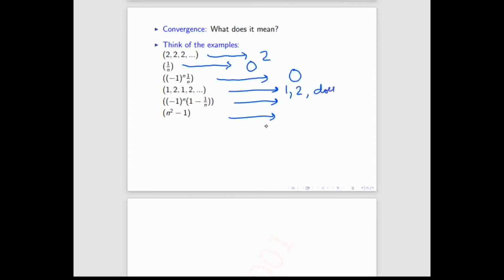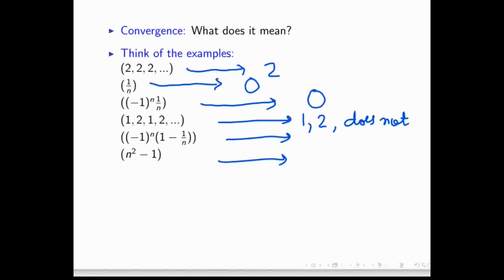And doesn't exist also. We will see later what is the correct answer. -1 or 1. So maybe 1 or 2. Considering 1.5. So what is the correct answer? I will tell later when I define the precise definition of convergence, that means the meaning of convergence. When I define it, then I will tell what the answer is. I'm just writing whatever you are telling. Whether it is correct or wrong, we will discuss later.